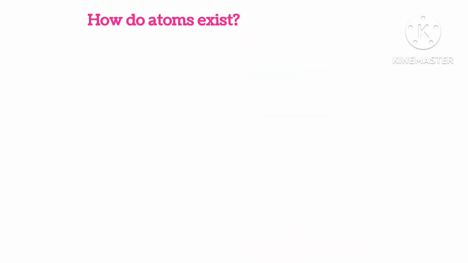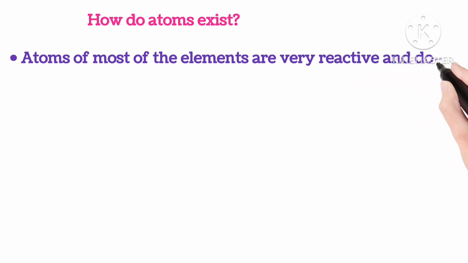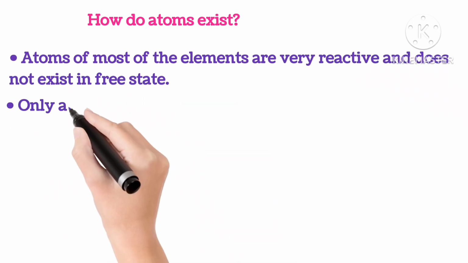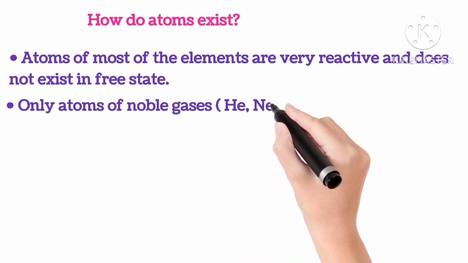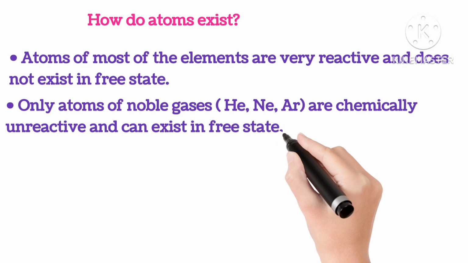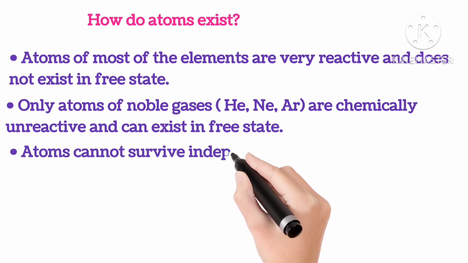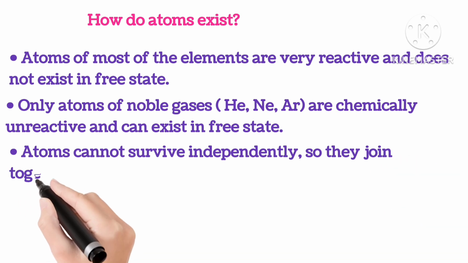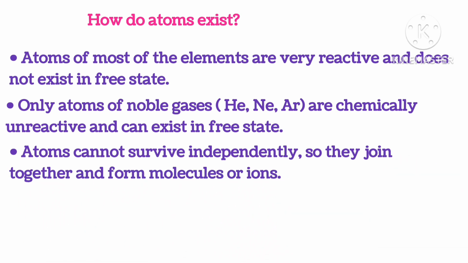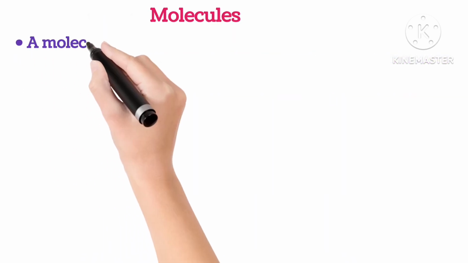How do atoms exist? Atoms of most of the elements are very reactive and do not exist in a free state. Only atoms of noble gases, that is helium, neon or argon, are chemically unreactive and exist in a free state. Atoms cannot survive independently, so they join together and form molecules or ions. Molecules.